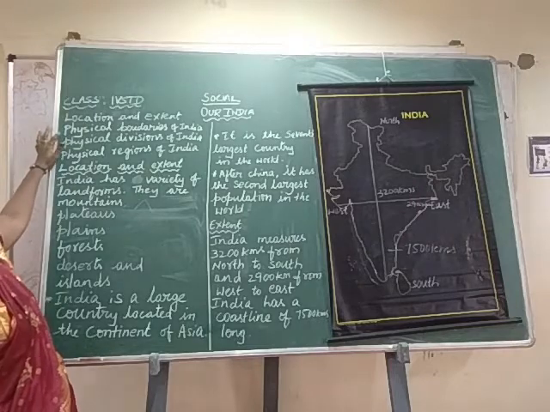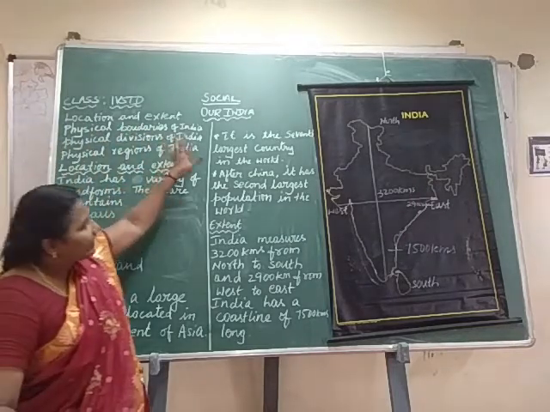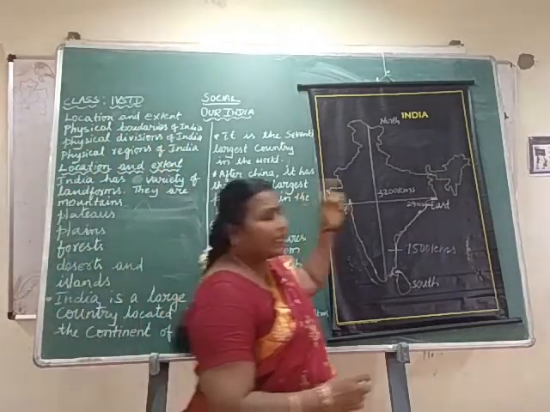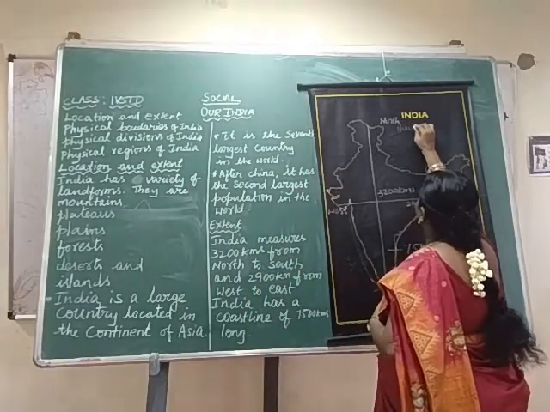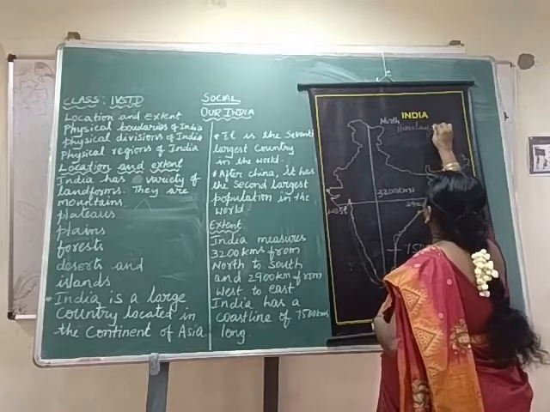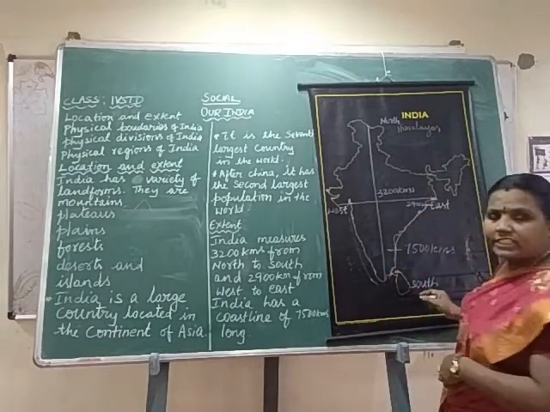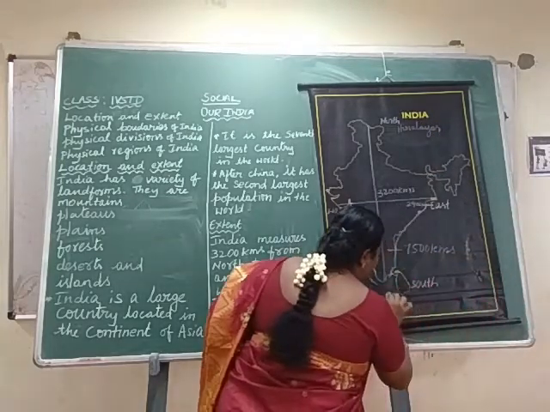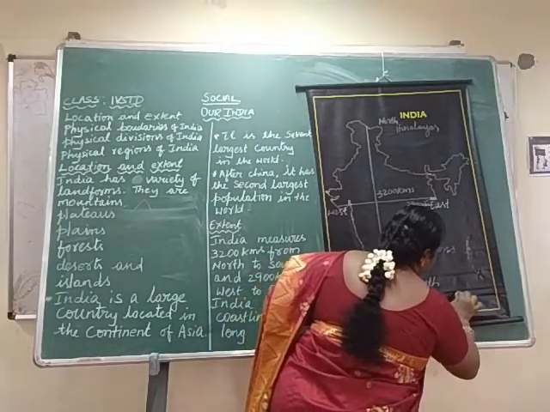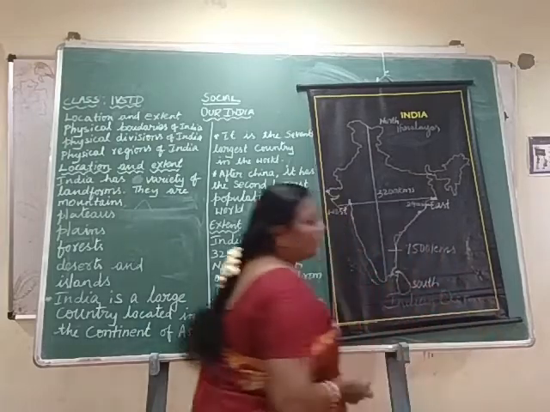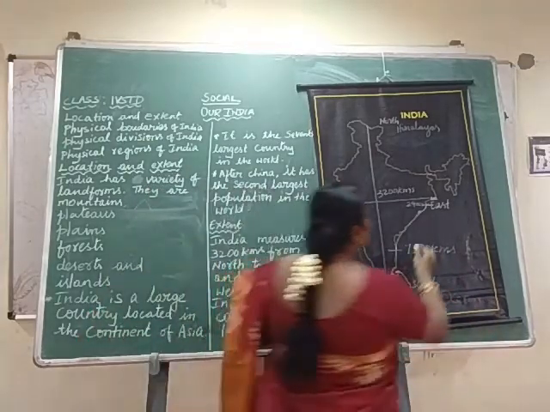Next, physical boundaries of India. Himalayas in the north. In the south, Indian Ocean. In the east, Bay of Bengal.